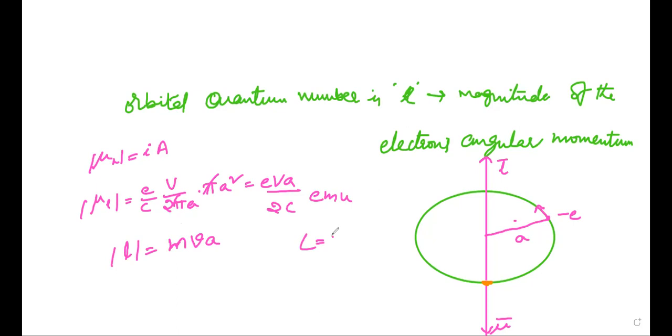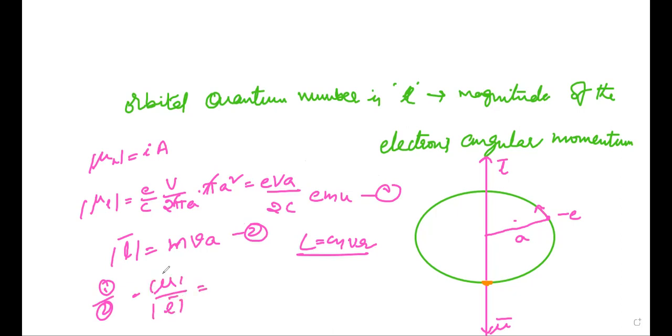You can see this equation in rotatory motion: orbital angular momentum L is equal to m v r, that is L bar is equal to m into v into r, where the radius is a, so m v a. Dividing these two equations, mu bar by L bar is equal to E by 2 m c.